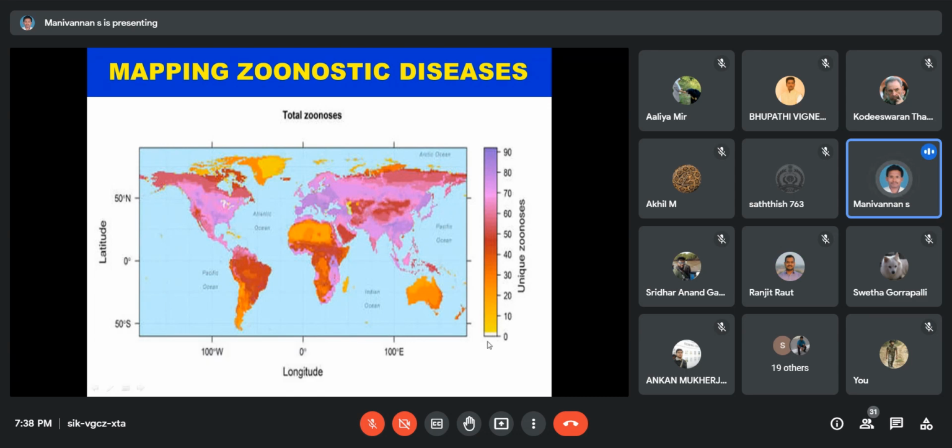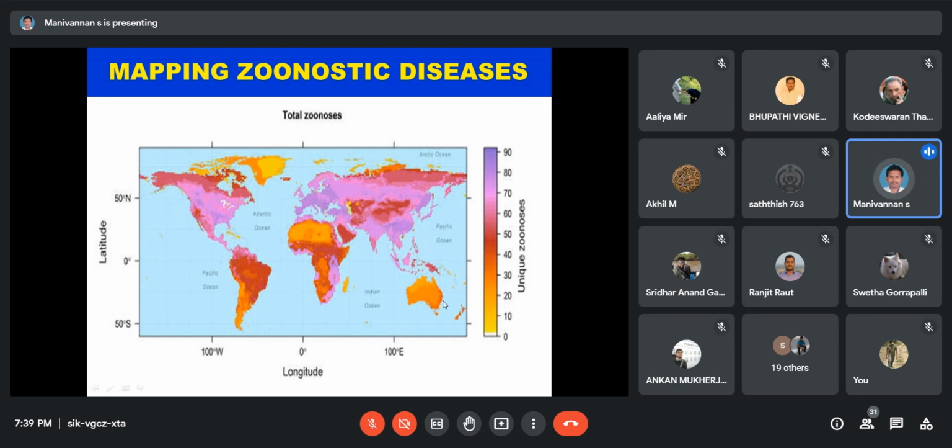If you observe this world map, the light green or pale green color means the zoonotic disease has less prevalence in this area. Which are the less prevalent areas? Mostly Australia, and it clearly indicates the desert regions. The green shade is mostly present in desert areas. For example, in the African continent it is the Sahara Desert.